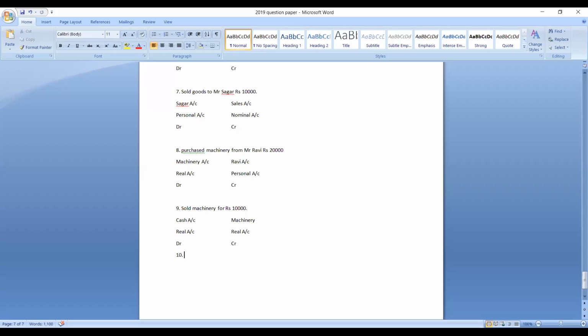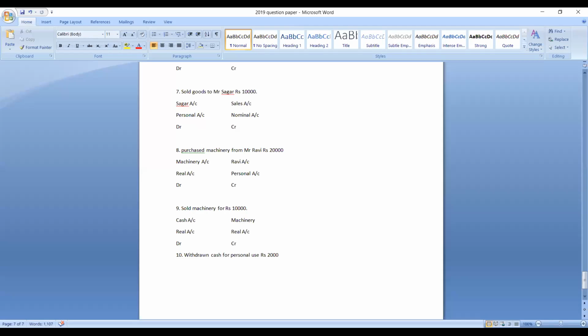The 10th one: withdrawn cash for personal use, rupees 2,000.